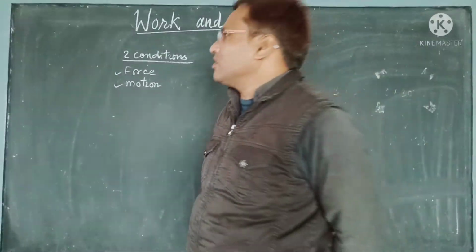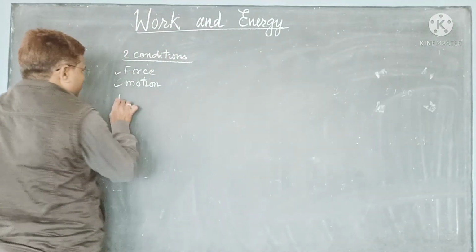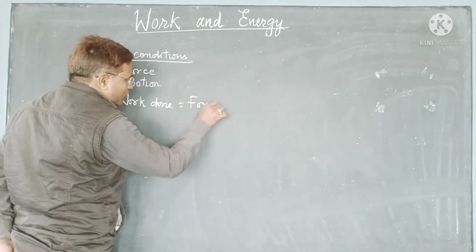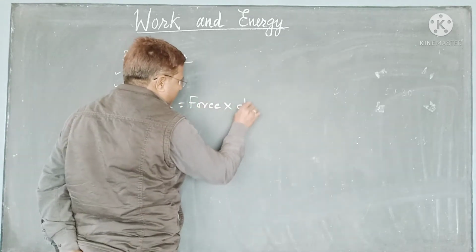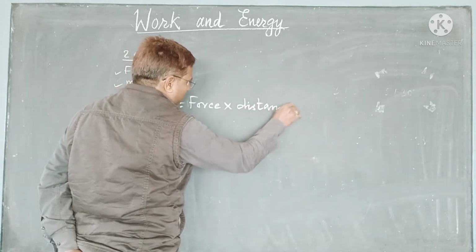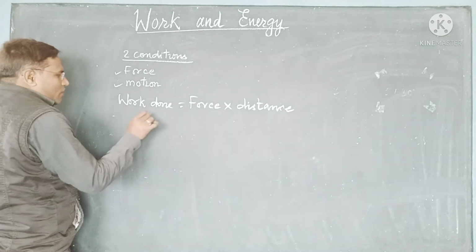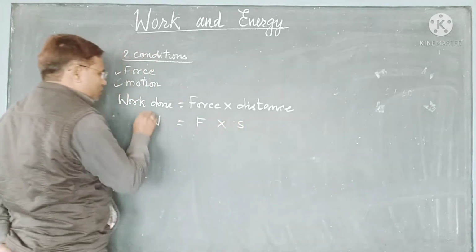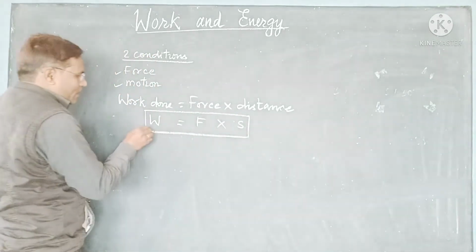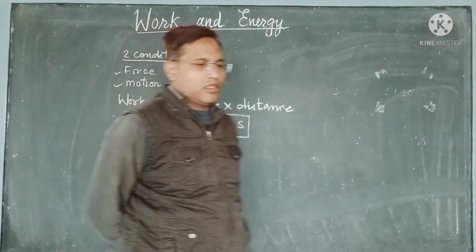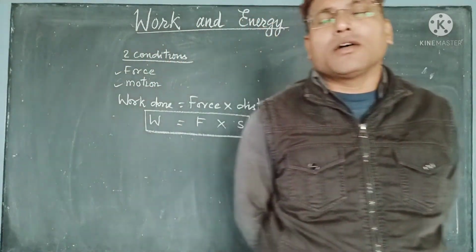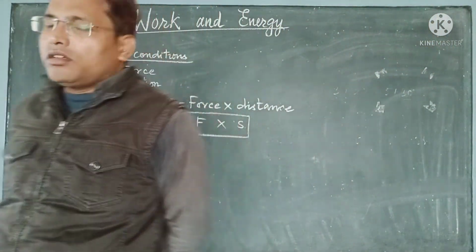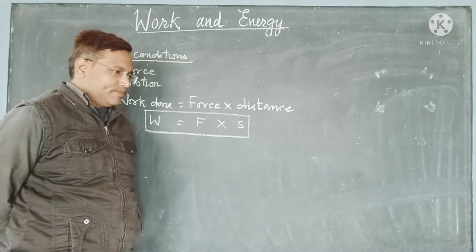So we will see here that the formula for work done is equal to force into distance. If you denote work done with W, force with F and distance moved by S, then this will be the formula for work done: W = F × S, where F denotes the force, S denotes the distance moved and W denotes the work done.